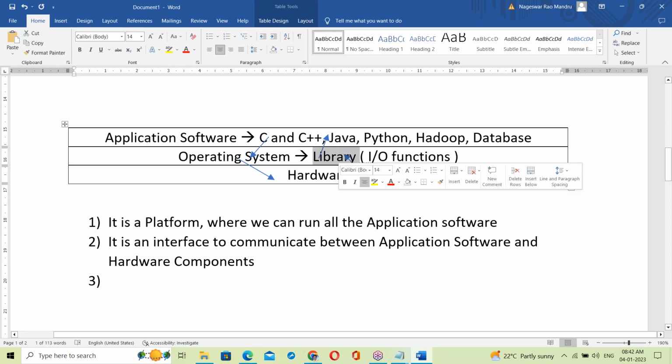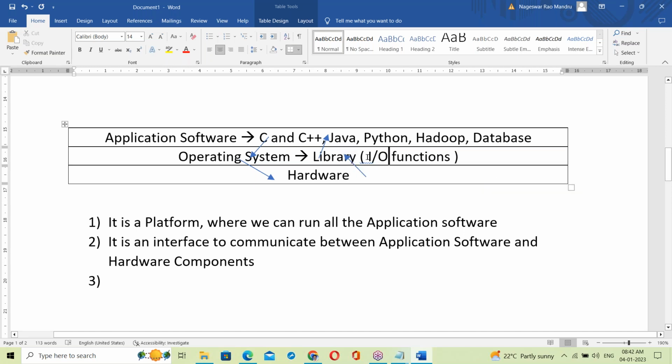The library consists of input-output functions, which are C language functions. Almost all the operating systems were developed in C language: Windows OS, Linux OS, Unix OS, Mac OS, all are developed in C language. So library means C language functions here.